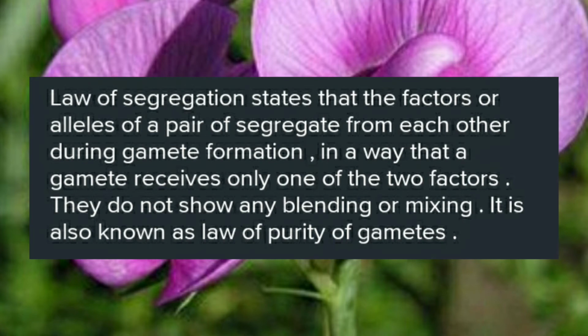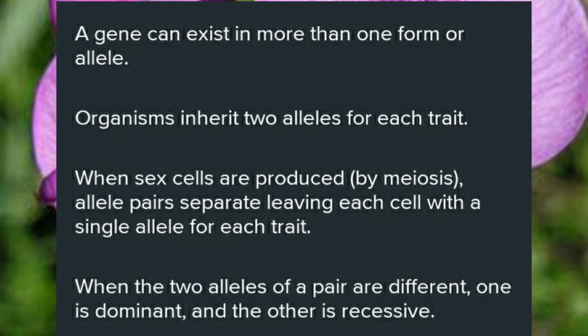We can see the factors or alleles get separated from each other during gamete formation. This we call it as what? Law of segregation. According to this law, children, 4 concepts we can study. The first is a gene can exist in more than one form or alleles. The second one, an organism inherits 2 alleles for each trait.